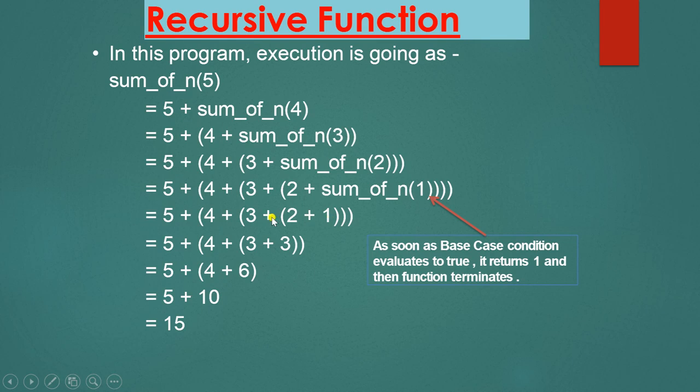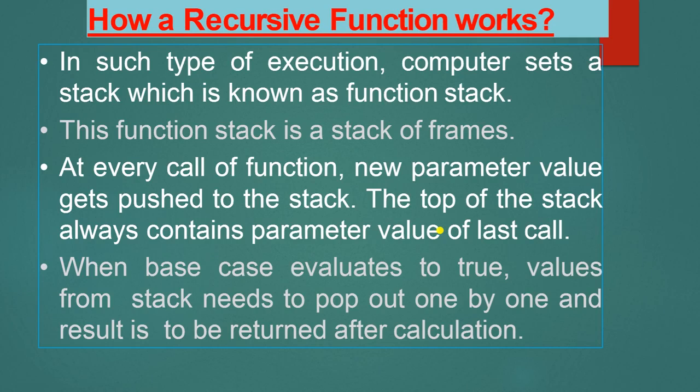Now first this bracket will be solved. Now the next one, it will give you 3. So 3 plus 3, 6. Now 6 plus 4 is 10 and then 5 plus 10 is 15. As soon as this base condition evaluates to true, it returns 1 and then the function terminates. So this is the working of your sum of n numbers.